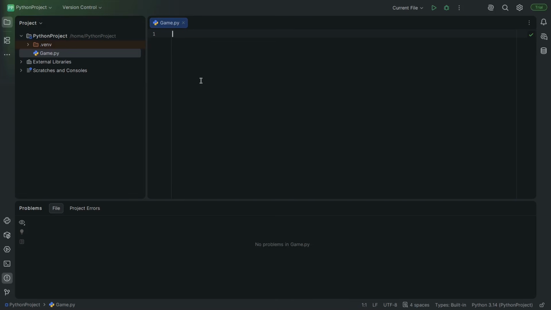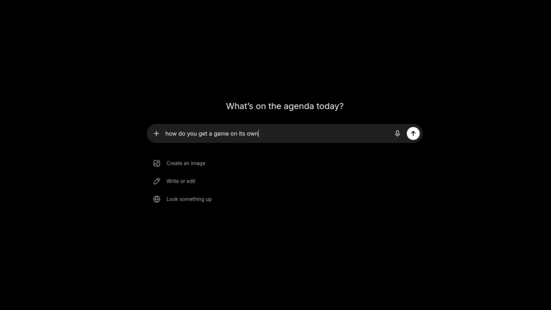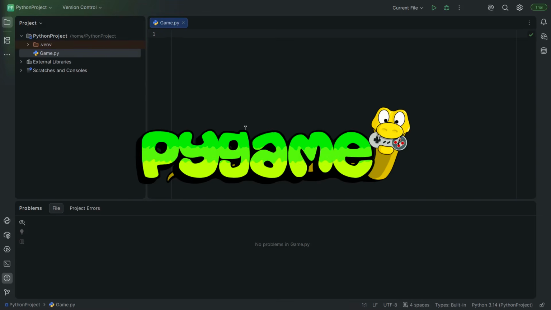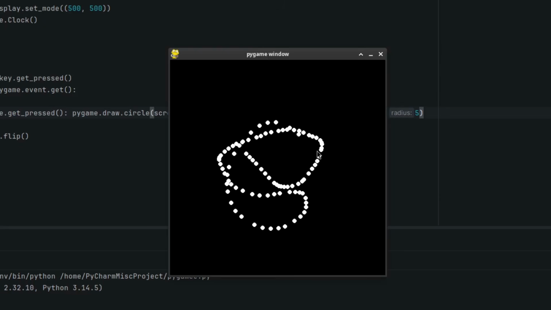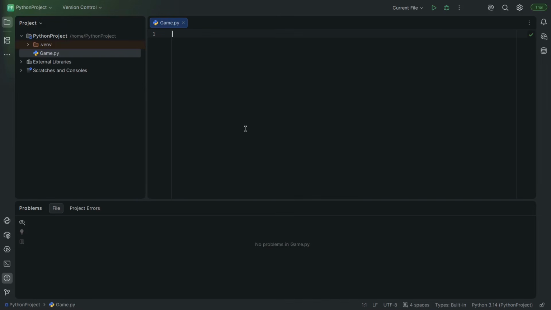Anyway, for this next game, I wanted everything on its own screen. Unlike last time though, I actually did some research on how to get that to work. To do it, I used Pygame. Pygame lets you create a window and then you can put whatever you want on it, as long as you know how to code it. Alright, first things first, let's try to put a square on the screen.